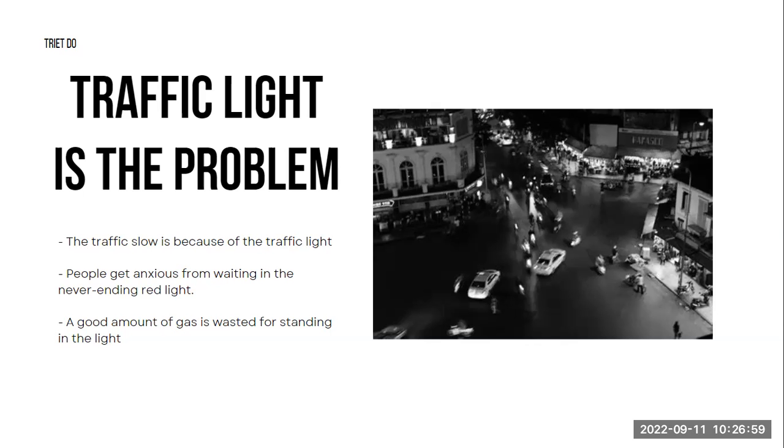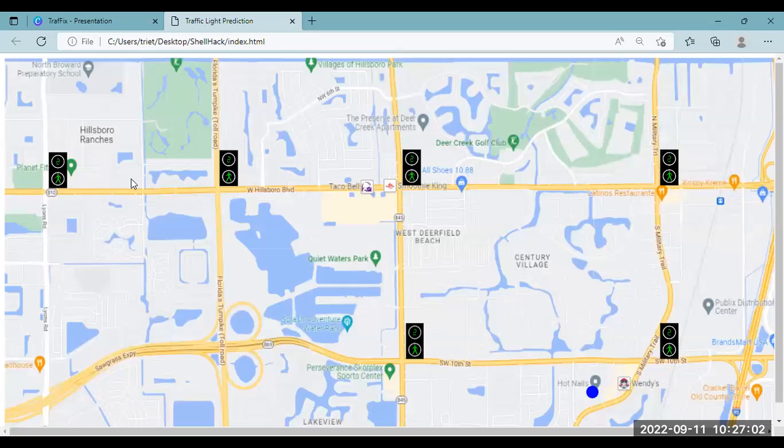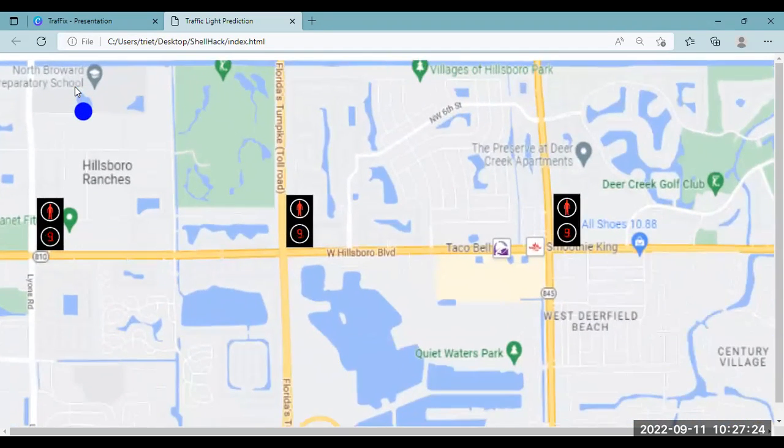So how will I do this? I do this by creating a feature that tells the user when a traffic light will turn red or when it's going to turn green. For example, you pick up your teenage daughter, and she wants to get a pedicure at Hot Nails. How would this application help? It's 5 o'clock. Traffic is bad. People are trying to get out of work.